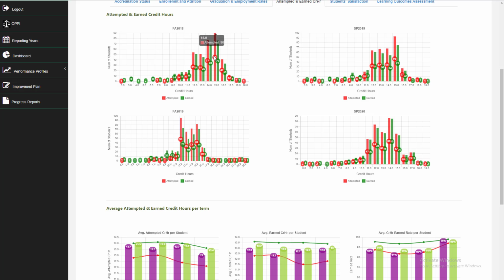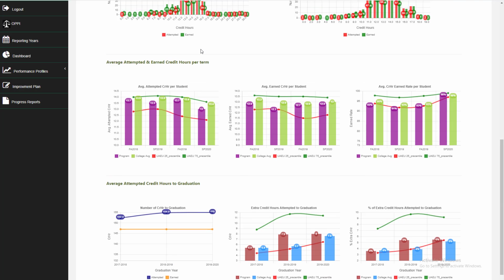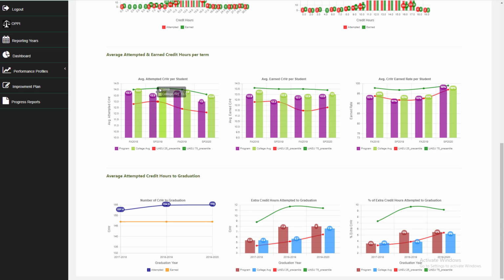So if you have 90 students attempting 15 credit hours, 76 of them receive 15 credit hours. Down here we show you the average, on average how many credit hours the students have attempted. In last spring, the average number of credit hours registered by students is 13 credit hours, and for the college the average was 13.4.